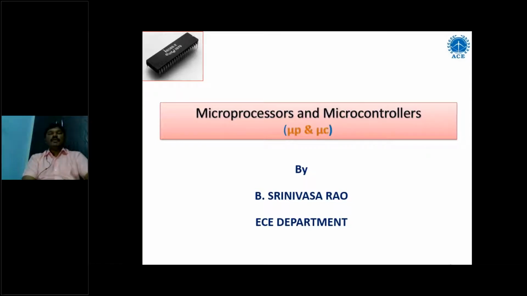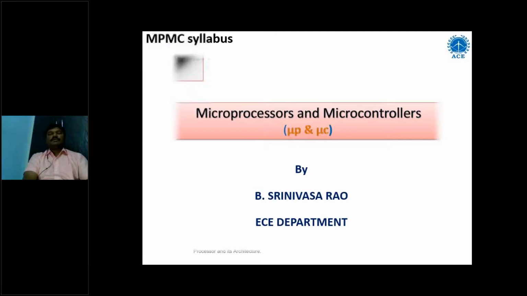For example, our mobile phone is a system on chip, meaning the total system is placed on a single chip. That is what we call a system on chip. After that, we have one more, which is called a programmable SoC, that we will see in applications in the coming classes.